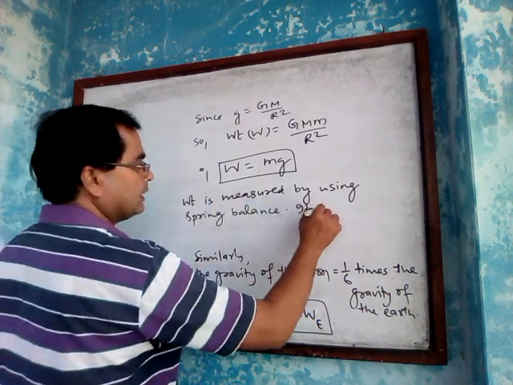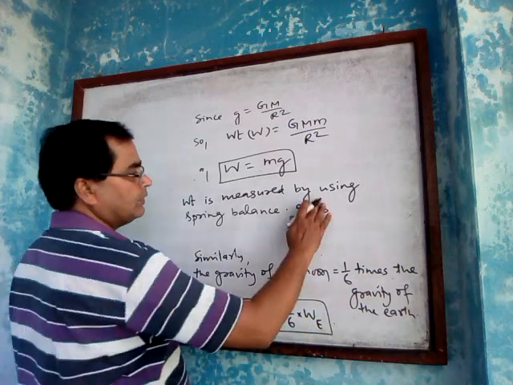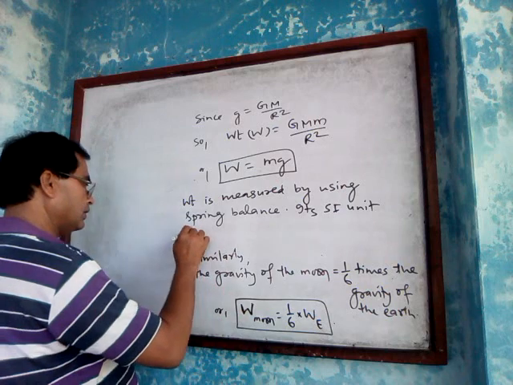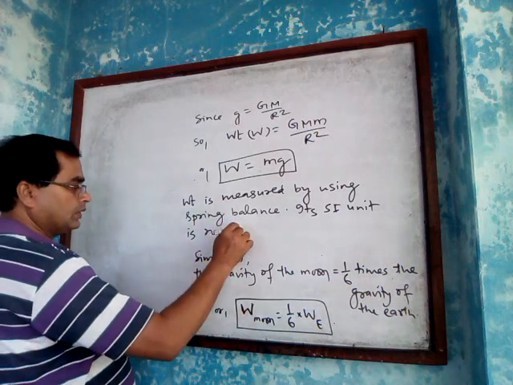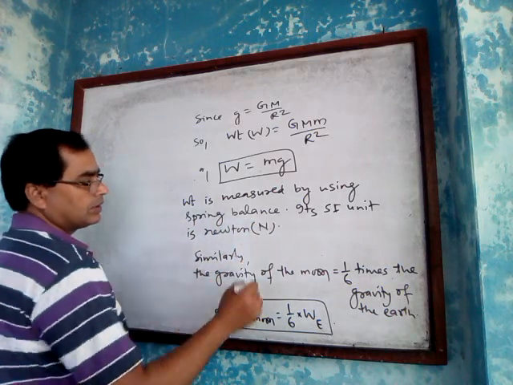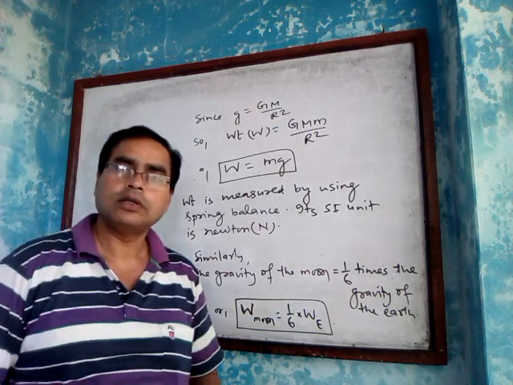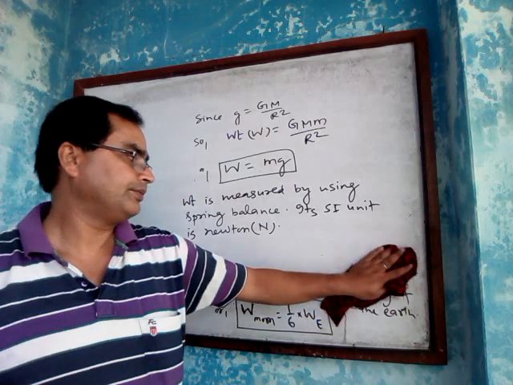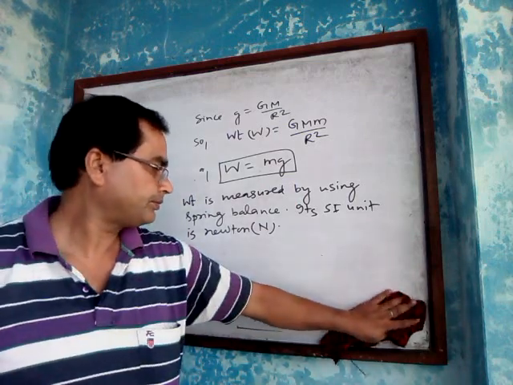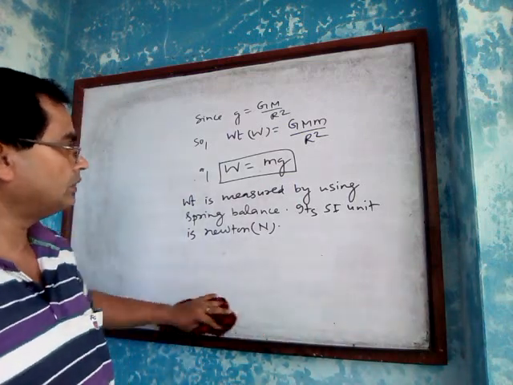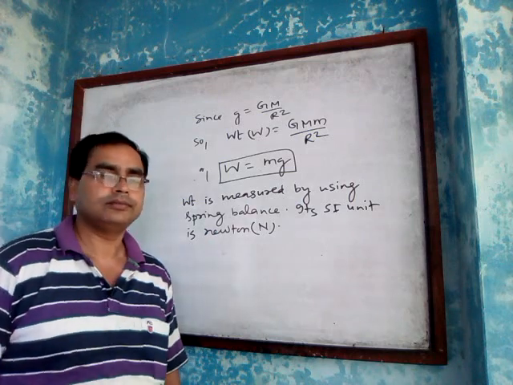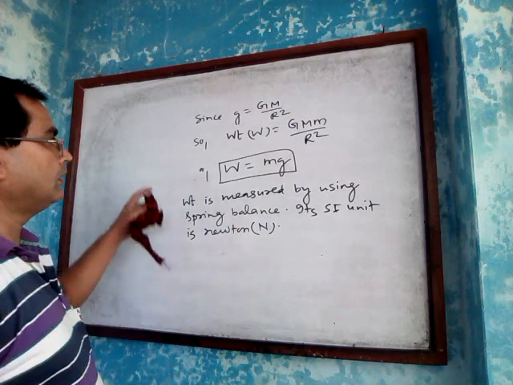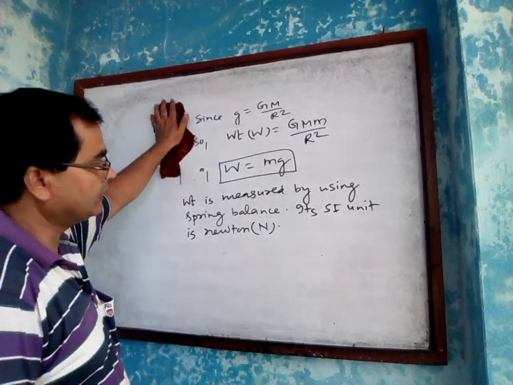And its SI unit is Newton, because it is the force of gravity. Okay? Now we will read about the acceleration due to gravity.